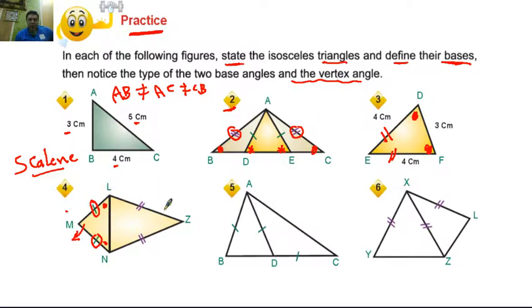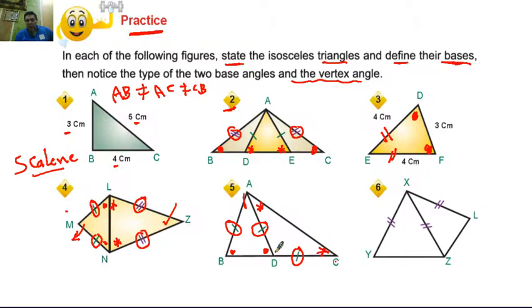The other triangle LZN, the two sides LZ and ZN. The two base angles are angle N and angle L. The vertex angle is Z. Number five, the triangle ADB, the two sides AD and AB. The two base angles are angle D and angle B. The vertex angle is A. The other triangle ADC, the two sides AD and DC. The two base angles are angle A and angle C.